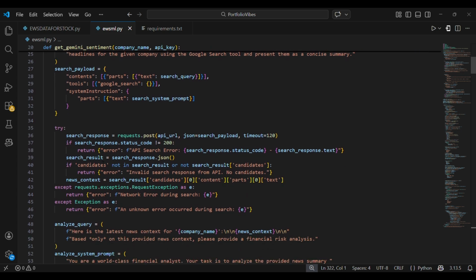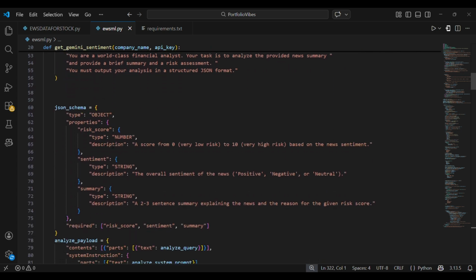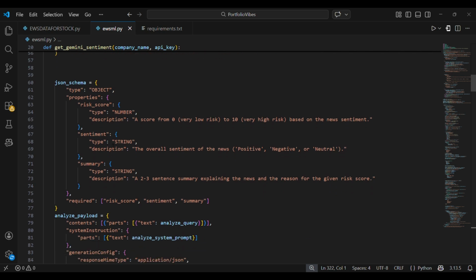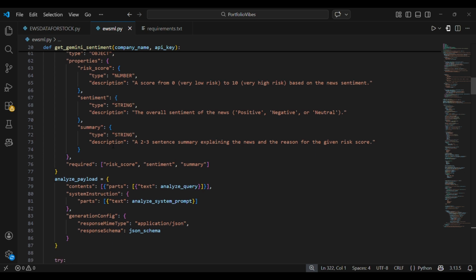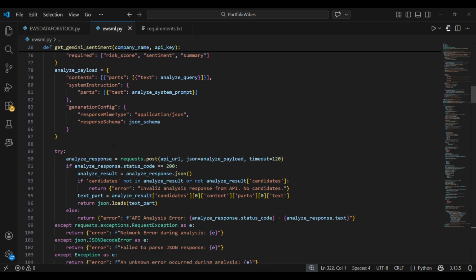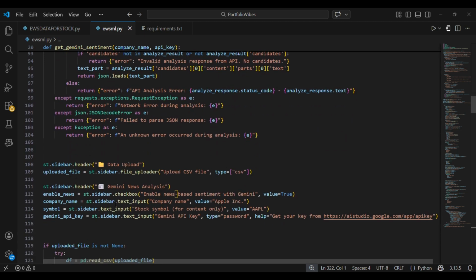Then we have this JSON part. What this part does is the risk analysis. It will give you a score from 0 to 10, a risk score, and also the sentiment, that is positive, negative, or neutral. Meaning a JSON structure will be given in the output. So this is performed using this whole part we have written. You can read it in detail.